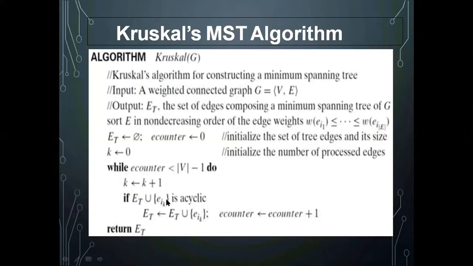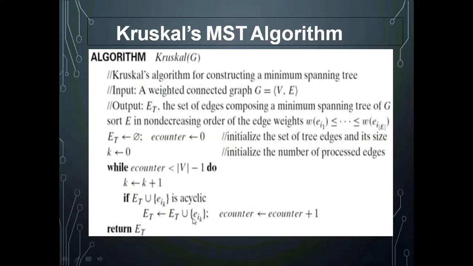That is, if the newly selected edge e_iK, along with the minimum spanning tree I have already calculated, is not making a cycle, you just add that new edge to the resultant ET. ET is the edges present in the minimum spanning tree.